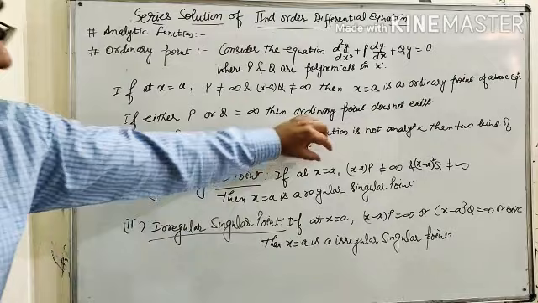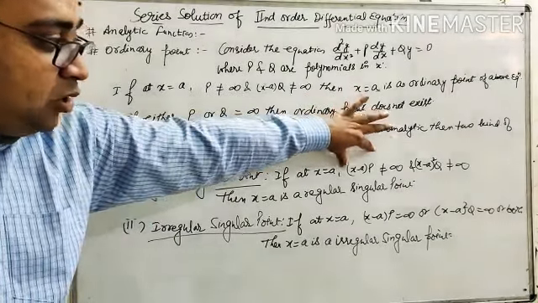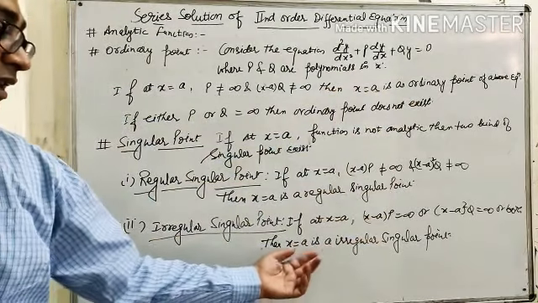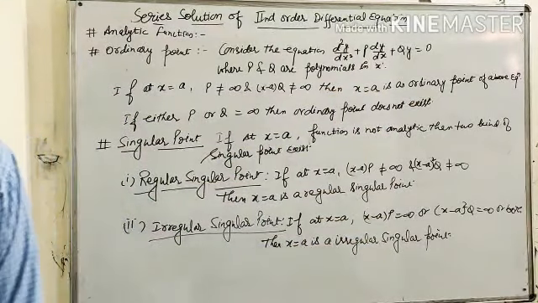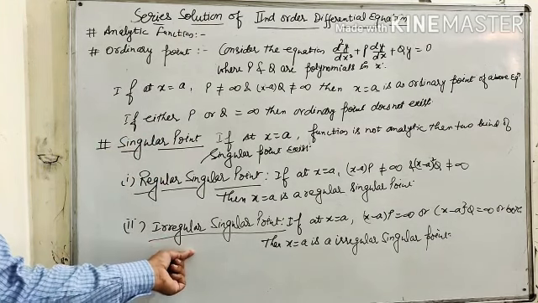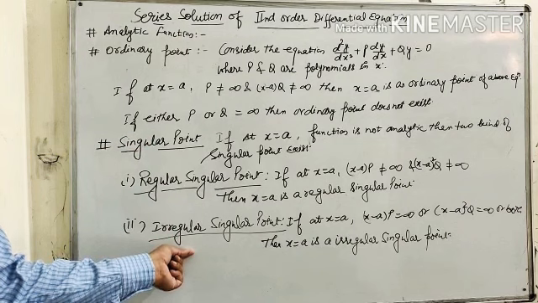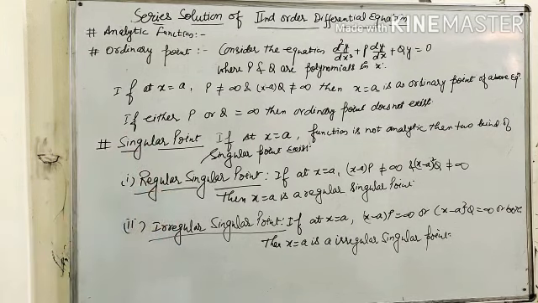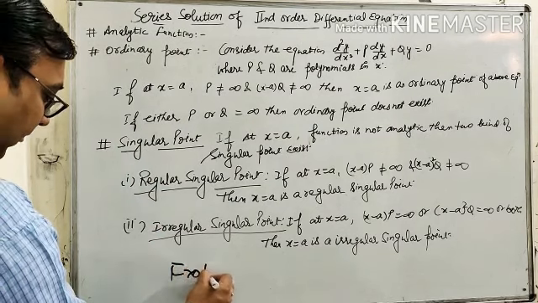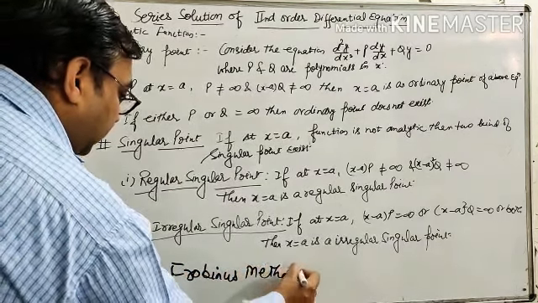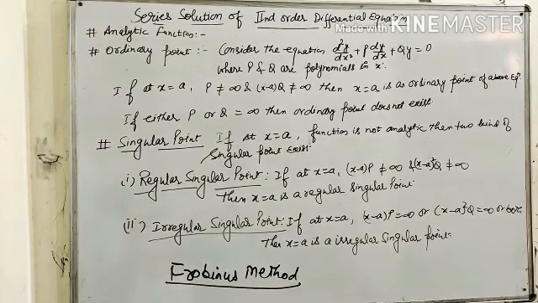And if either of these, (x − a)p or (x − a)²q, or both equal infinity, then x = a is an irregular singular point. And again, if an irregular singular point exists, then we cannot find a series solution of the second order differential equation. And if it is a regular singular point, then we can apply the Frobenius method to solve the second order differential equation.